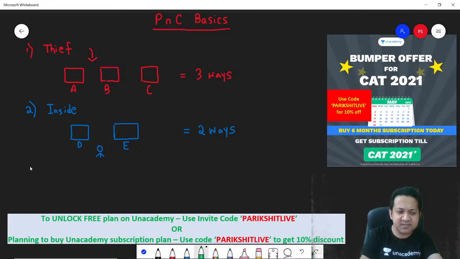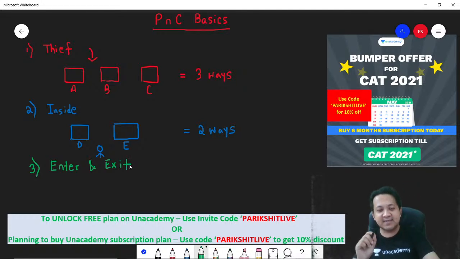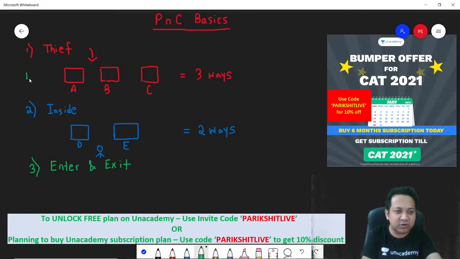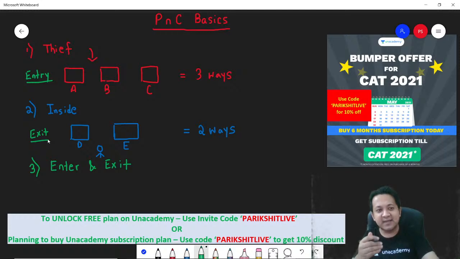Next, now comes the interesting part. What is the interesting part? Enter and exit. Okay, part 3 of my question. Third question: in how many ways can the thief enter and exit the room? Remember, there are 3 doors for the thief to enter the room and 2 doors for the thief to exit the room. Question is, in how many ways can a thief enter the room and exit the room? How many ways? Is it 5 or 6? There are 2 answers. Probably most of you will give me 2 answers.